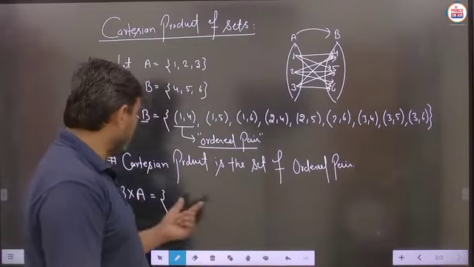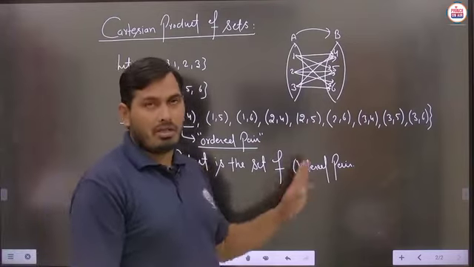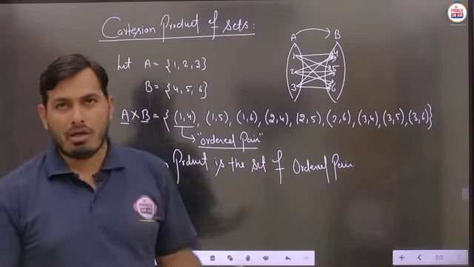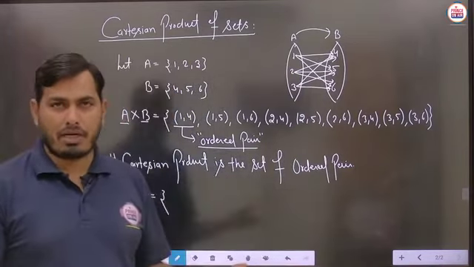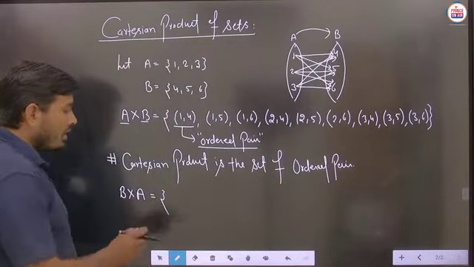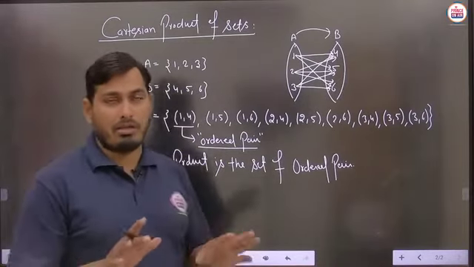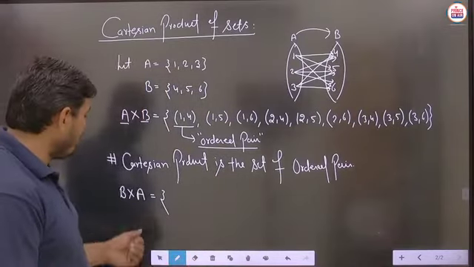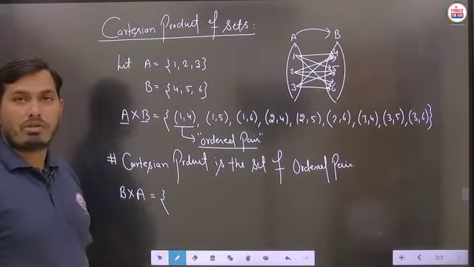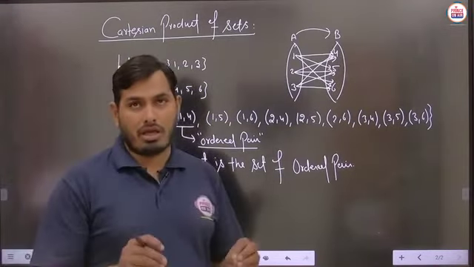So for this B cross A, again B cross A is said to be the Cartesian product from set B to set A. So definitely B cross A consists of some ordered pairs, but in that ordered pair the first element belongs to the set B and the second element belongs to the set A. We have to see this thing carefully. Is it to be clear?